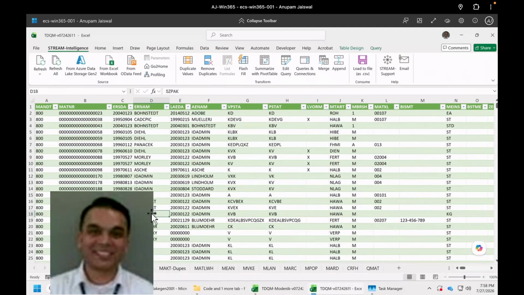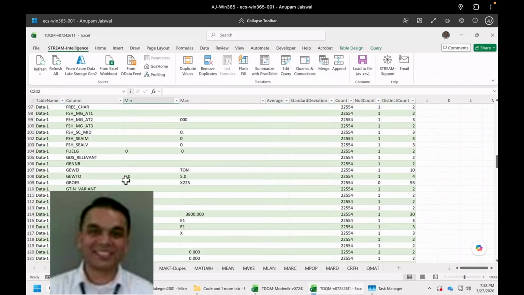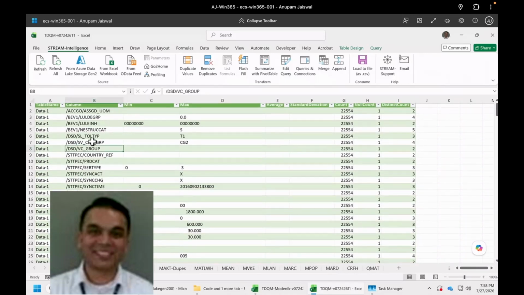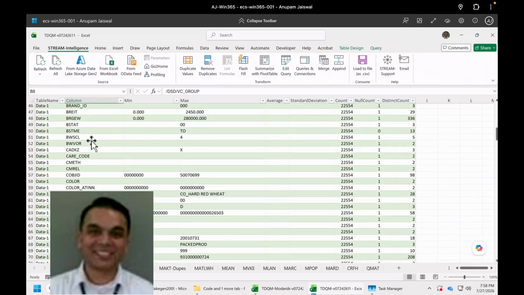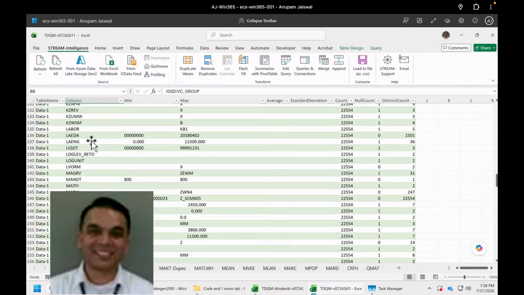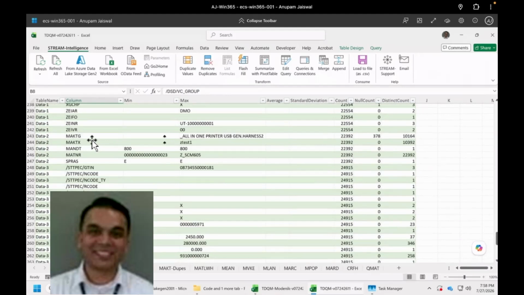Now first, it gives me a broad level profile of the data it has pulled. At the field level, data 1 is the MARA table, and data 2 is my MAKT, which is the text table.